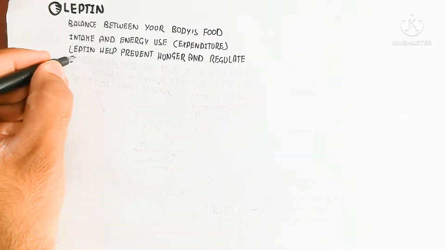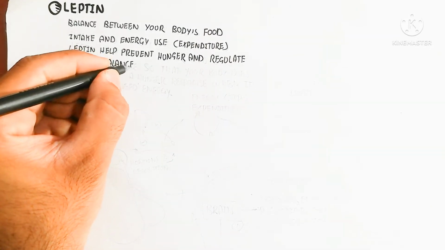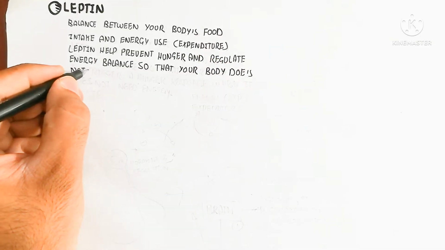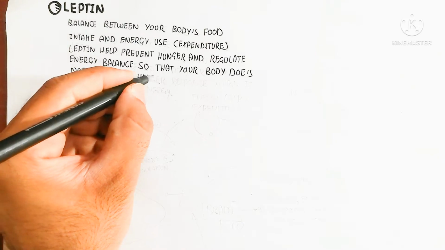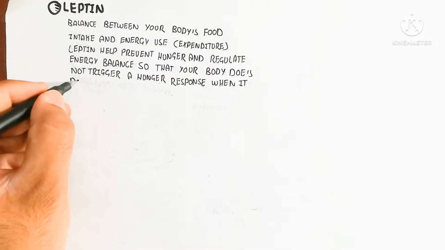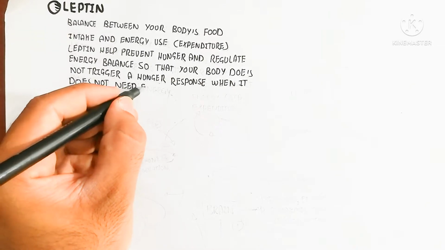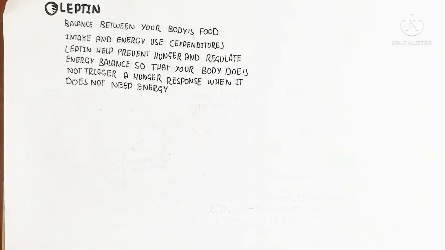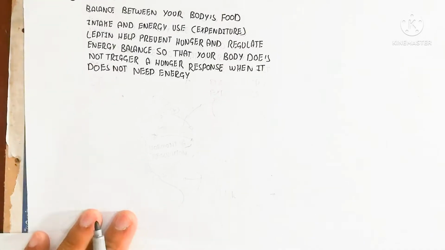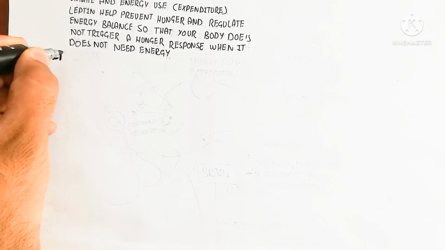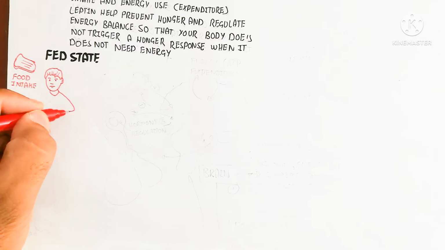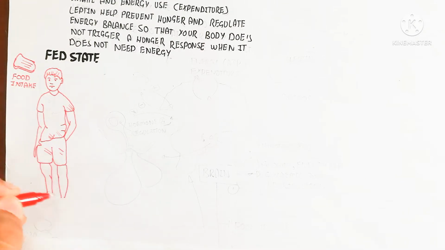does not need energy. So during the fed state, when we fill the stomach after food intake, the leptin will be produced for the decrease of hunger, for the decrease of the ghrelin hormone. We will not go into the inhibition of ghrelin, but you can understand that ghrelin will be inhibited while leptin will increase, leading to fulfillment of the digestive system and relaxation due to parasympathetic nervous system activation, leading to rest and digest.